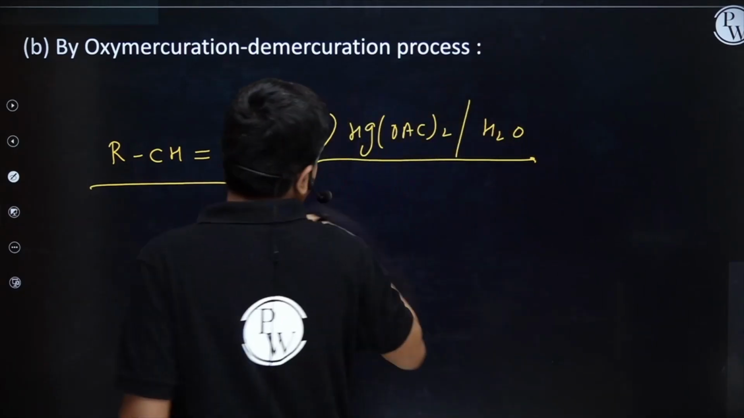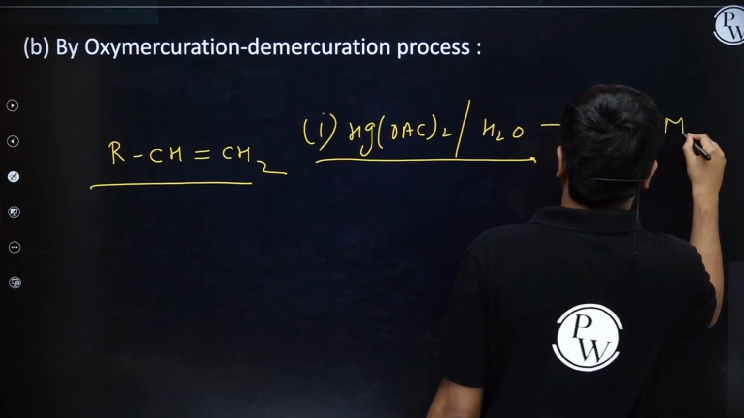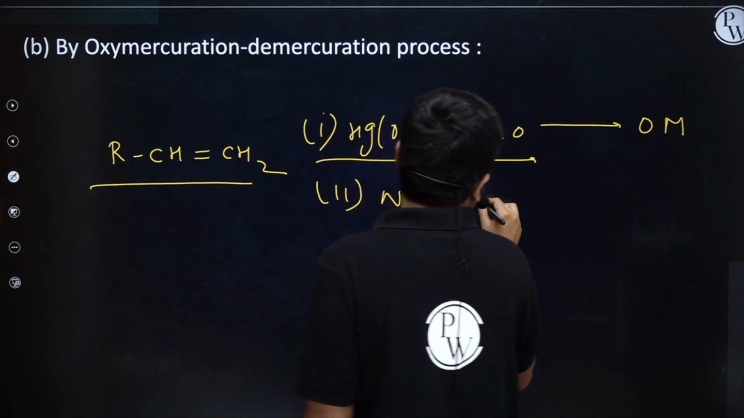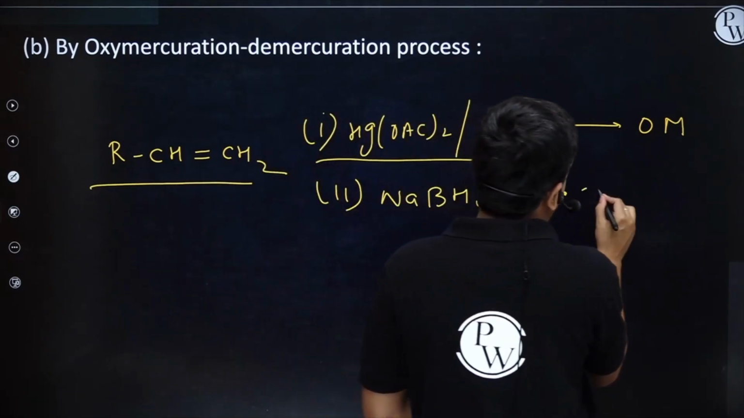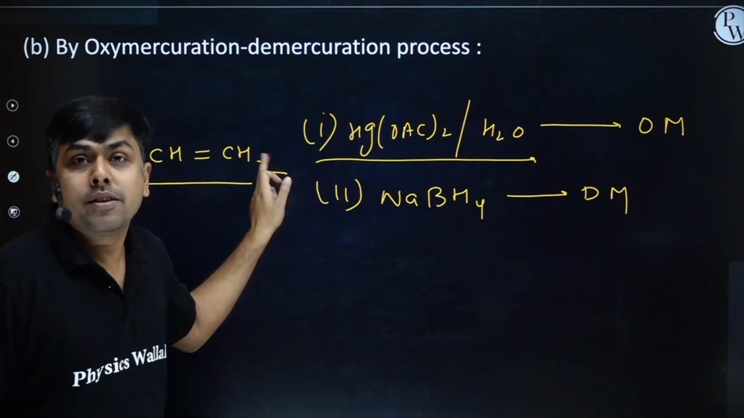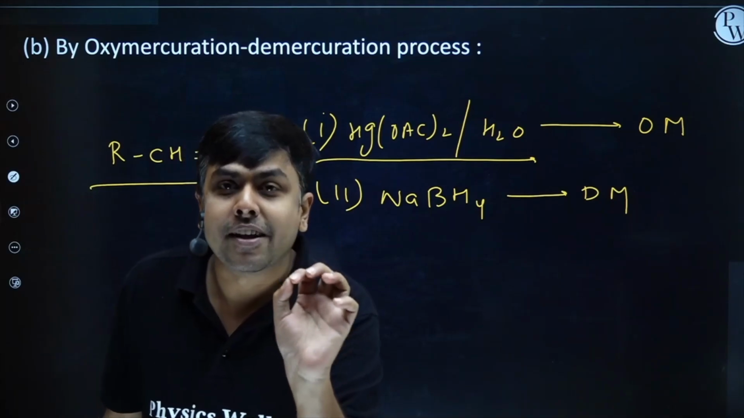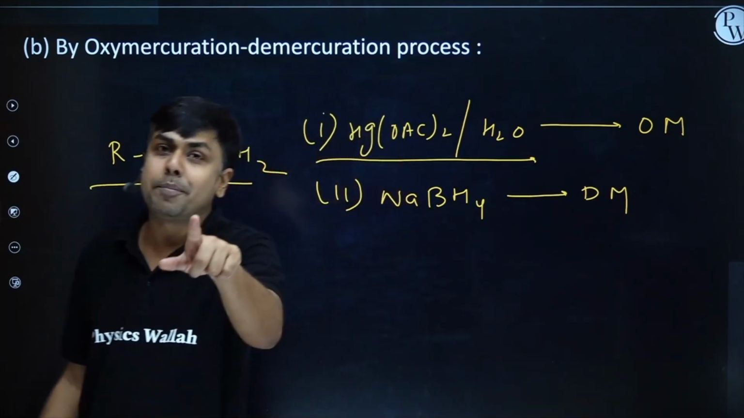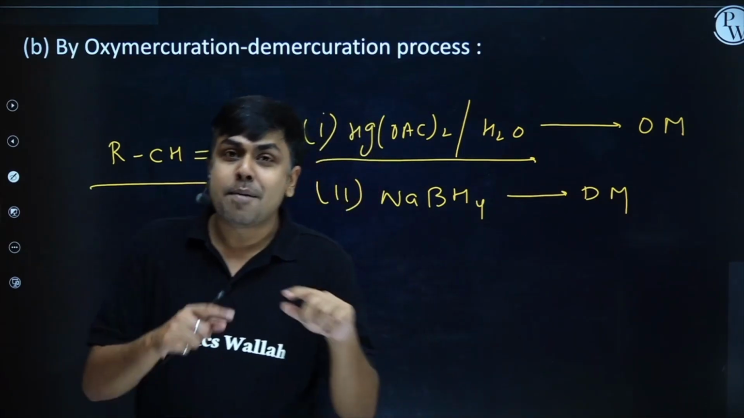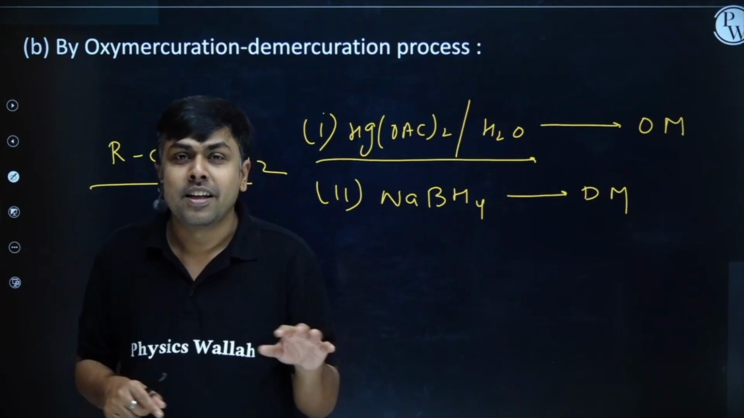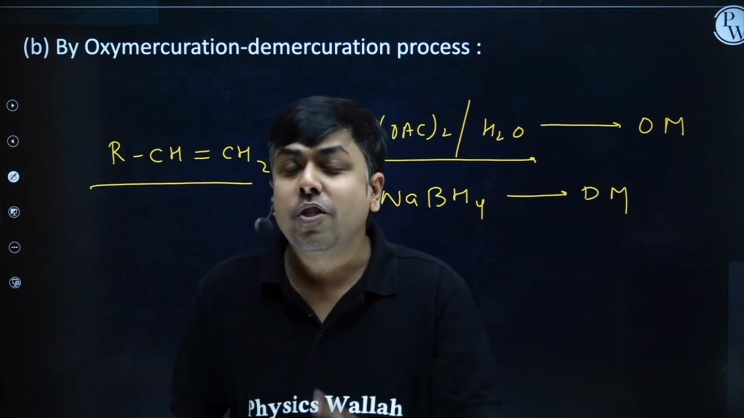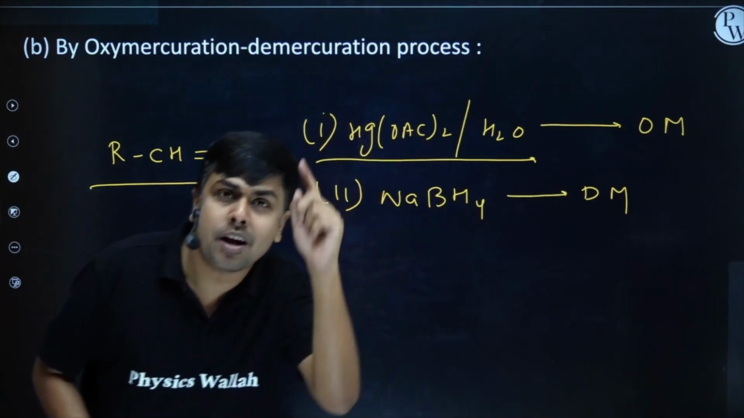First step, this is nothing but OM step, oxymercuration. Then we do demercuration, NaBH4, right? This step is DM step. What will happen in the first step? The attack of Hg(OAc)2, formation of a 3-member cyclic ring. Water will attack on the more substituted carbon. No rearrangement because no carbocation is formed here. Right? I am having a 3-member cyclic ring, a non-classical carbocation, so no rearrangement. Water will attack on the more substituted carbon from the backside.